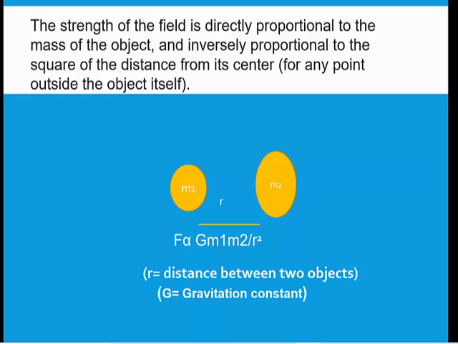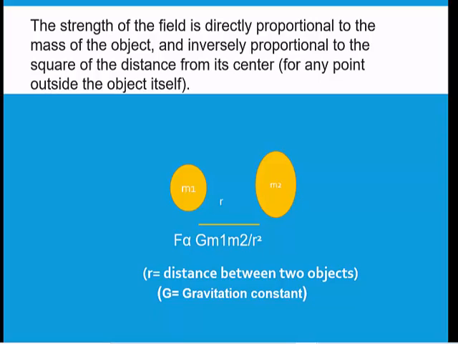You can see I have written here m1 into m2. What is m1? Mass of the first object. What is m2? Mass of the second object. So force is directly proportional to the product of the two masses. You have to multiply the two masses, but this force is inversely proportional to the square of the distance between them. Inversely means one increases, the other decreases. So this we studied in the last class.